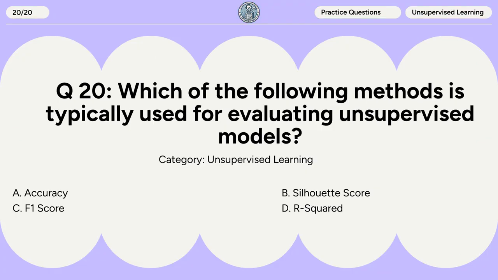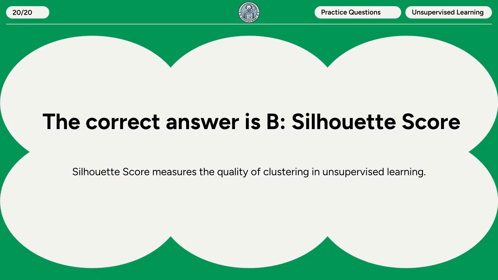Question 20. Which of the following methods is typically used for evaluating unsupervised models? A. Accuracy. B. Silhouette score. C. F1 score. D. R-squared. The correct answer is B. Silhouette score. Silhouette score measures the quality of clustering in unsupervised learning.